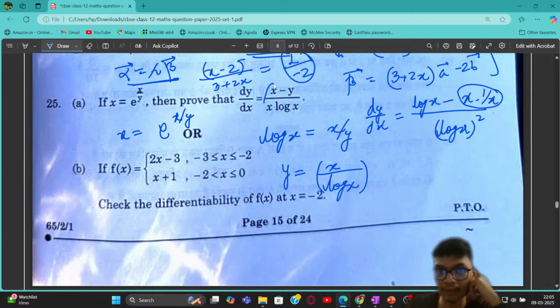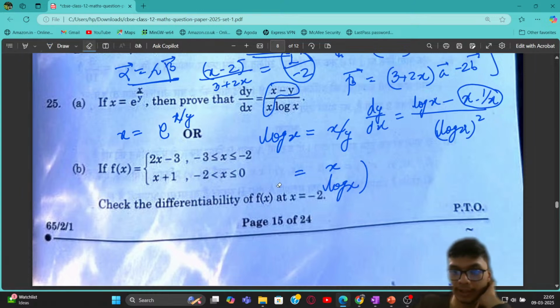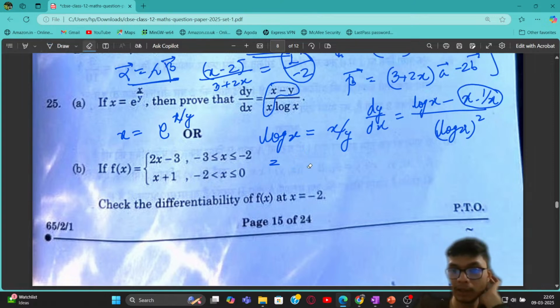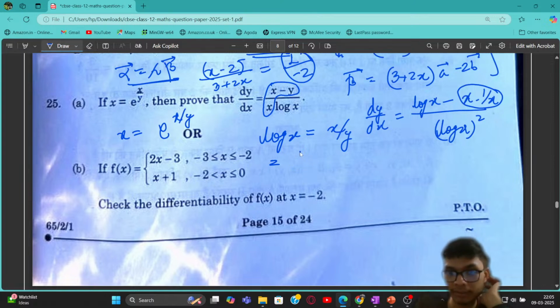But I have to express it in this form, right? So just look over here, I can write the same thing as, so this part is basically given as log x, sorry. So if I just divide by log x on the numerator, I'm going to get it as 1 upon log x minus 1 upon log x whole square, right? That is what I'm having, right?